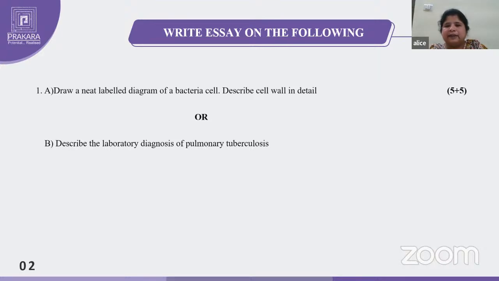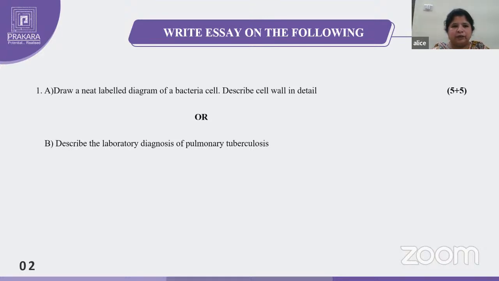Here they didn't ask about extrapulmonary, so no need of writing about that. If they ask the question laboratory diagnosis of tuberculosis, then you have to mention the specimen collection: pulmonary, sputum; extrapulmonary, meningitis means CSF, like that. Okay, so these are the essays.